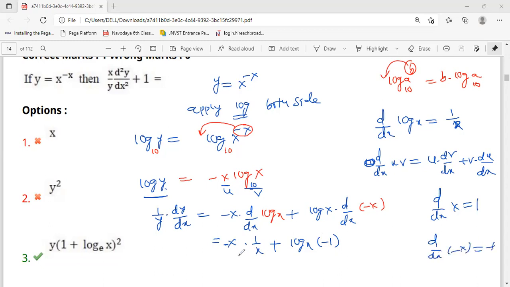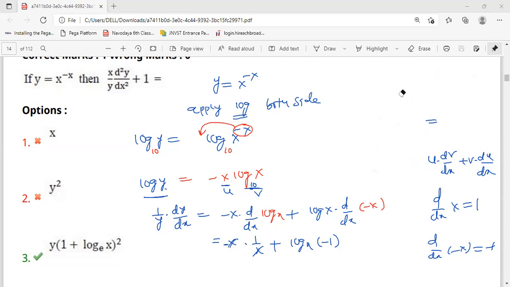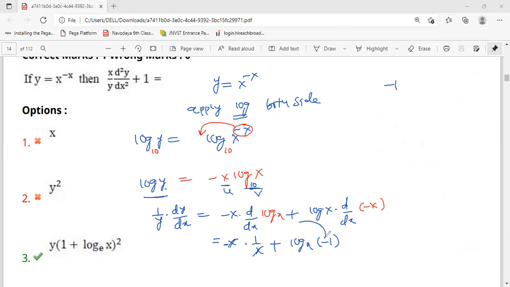So this x and x will get cancelled. What it will be is just minus 1. Minus 1 plus log x times minus 1. So that is minus 1 minus log x. The minus comes here because it is multiplication. So minus log x. This is just dy by dx.